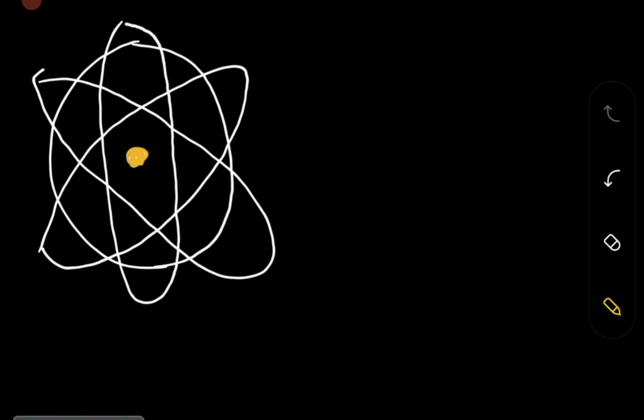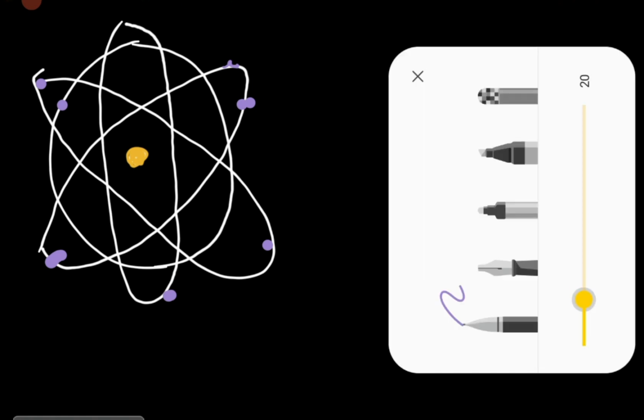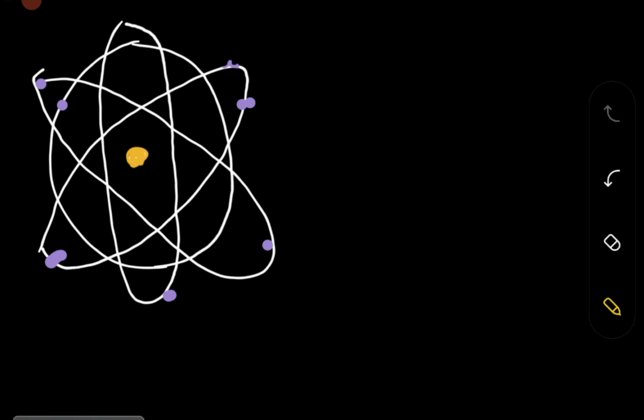And these are the electrons that used to pass through it. So these are all the electrons that used to pass through it. So this is the particular thing.